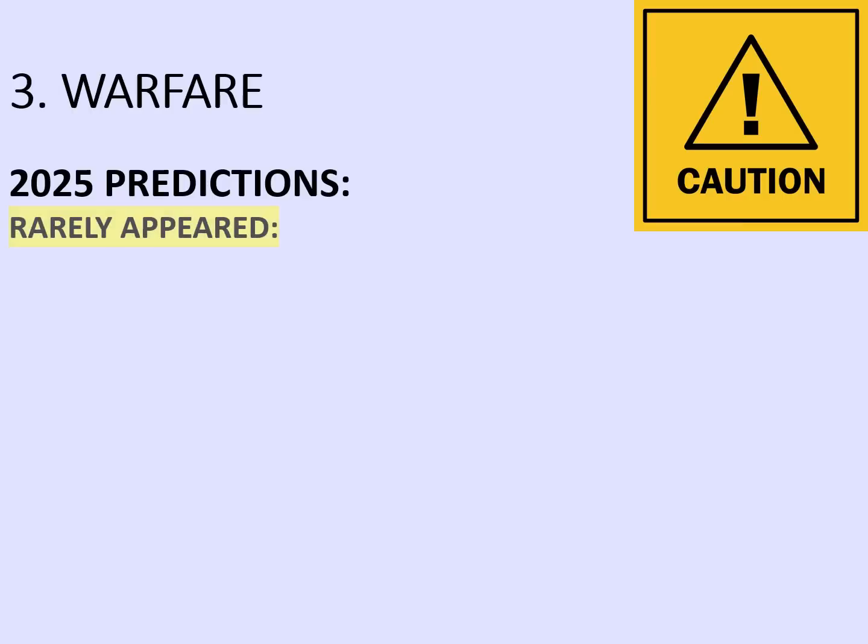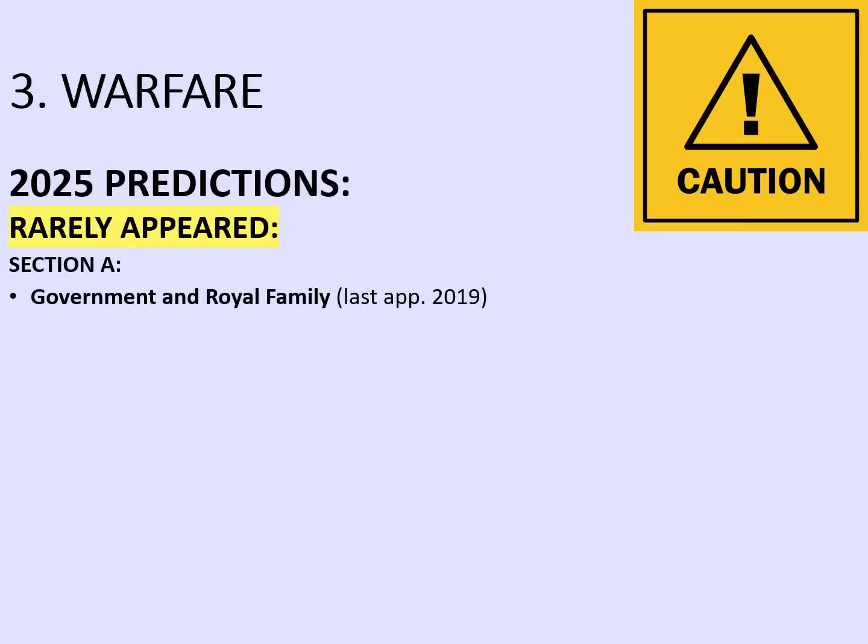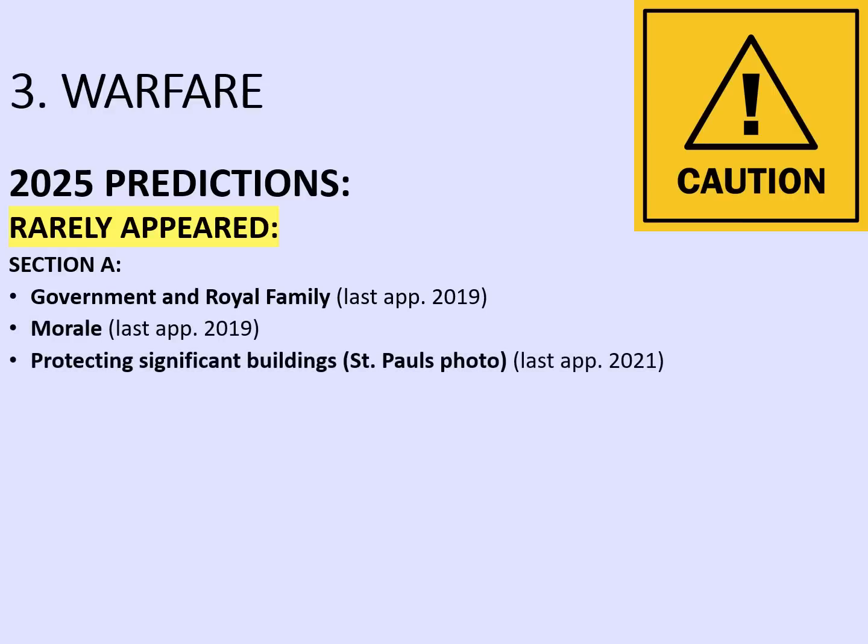These topics have only rarely appeared, at least as far as I can tell. In section A, government and the royal family last appeared in 2019, and perhaps related to that was the issue of morale, which also appeared last in 2019. Protecting significant buildings, which is probably quite a small topic really, for example the St Paul's photograph showing St Paul's surrounded by flames and fire, last appeared in 2021, but that's the only time it did.